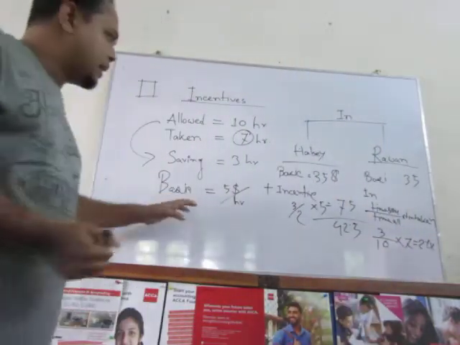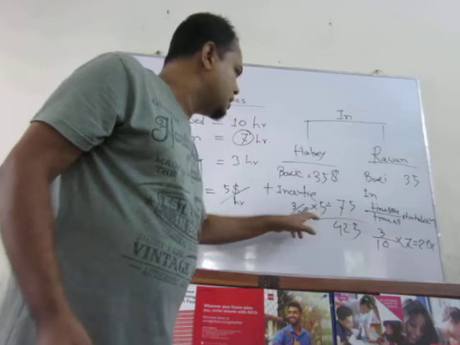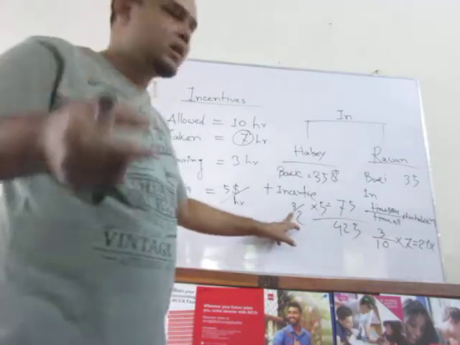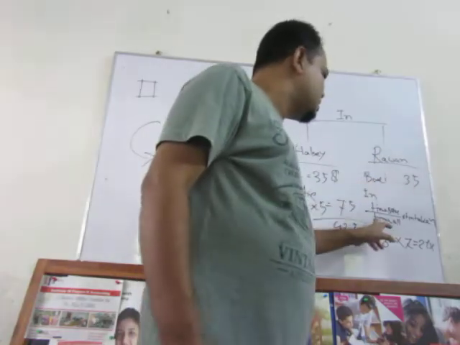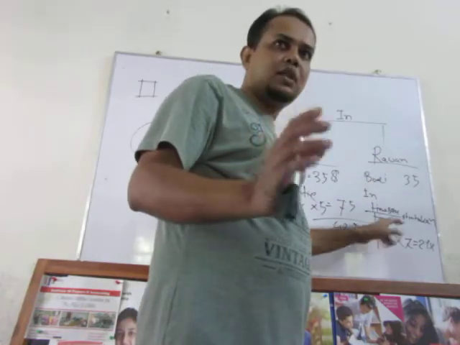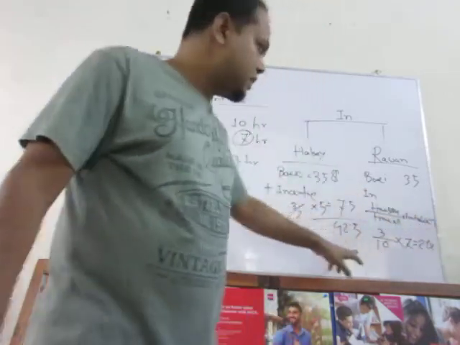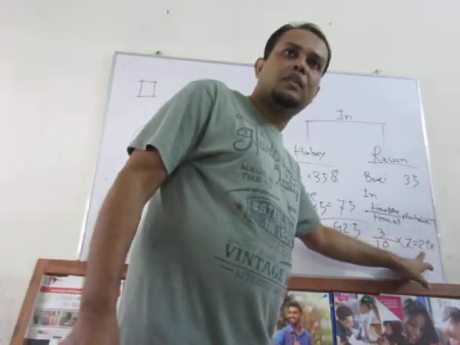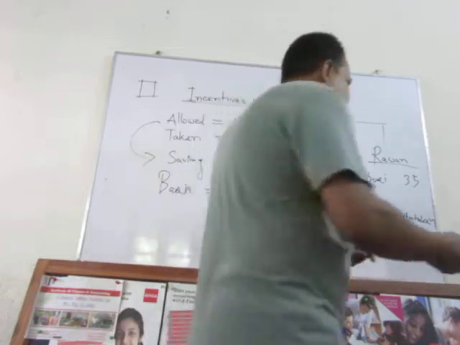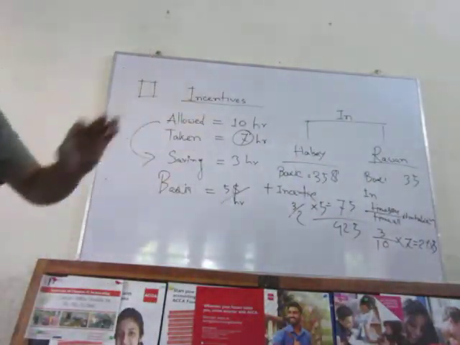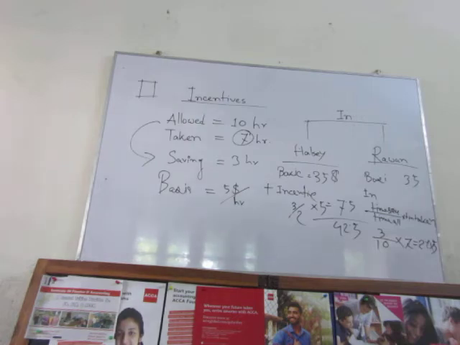So Halsey is saying that 50% of the time saved should be counted as incentive hours, whereas Rowan is telling not that. It should be a proportion of time saved to time allowed into time taken. So according to that, 2.1 hours they should be provided incentive, and incentive is 5 per hour. So you can calculate that. Clear? Okay, this is incentive.